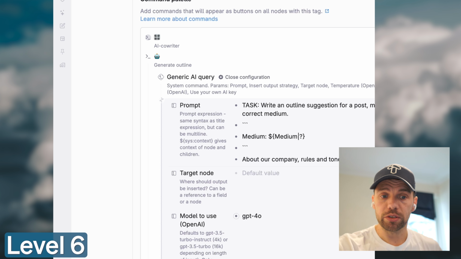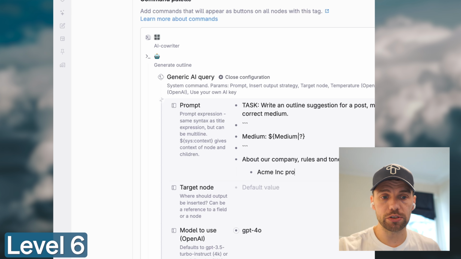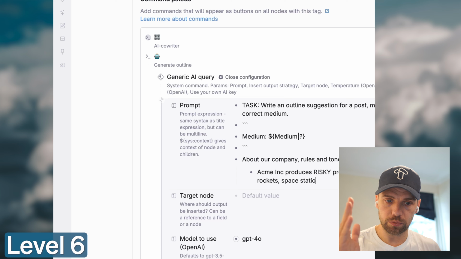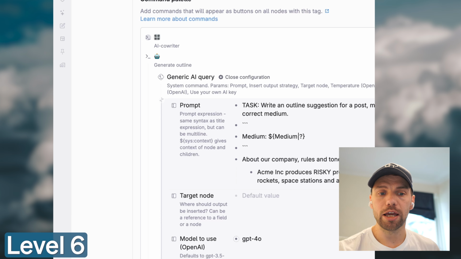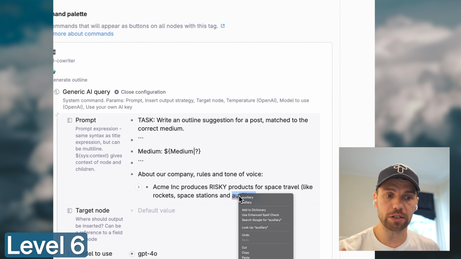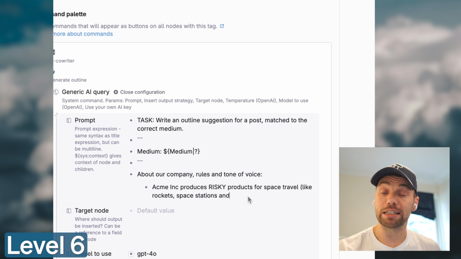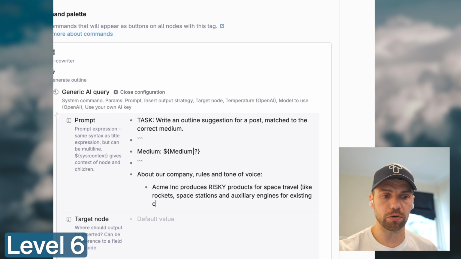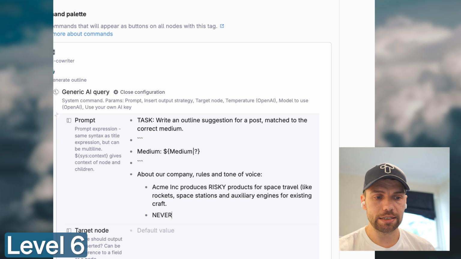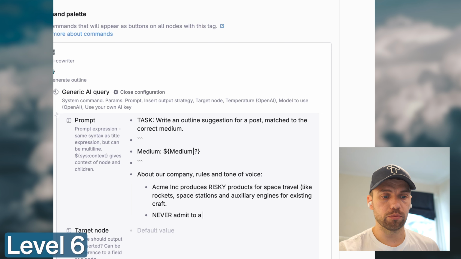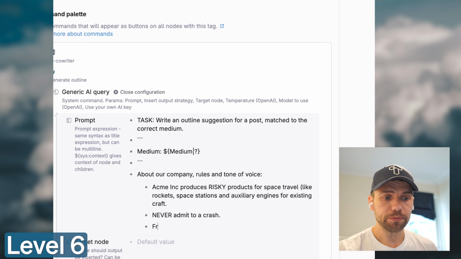So for this one, you can see I'm using a formula, the $ sign, squiggly brackets, and then the vertical line and question mark, which just indicates that if you don't find a value in the medium field, return nothing. That's what that means. So you don't have to have a value here. And adding a bit of rules for the writing.